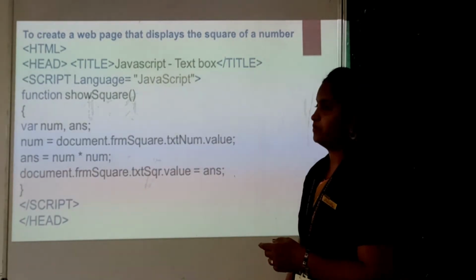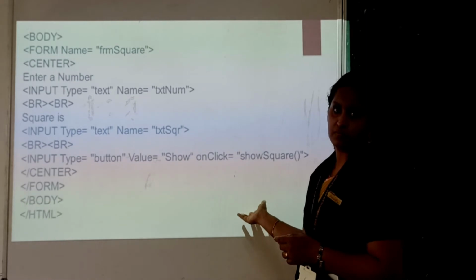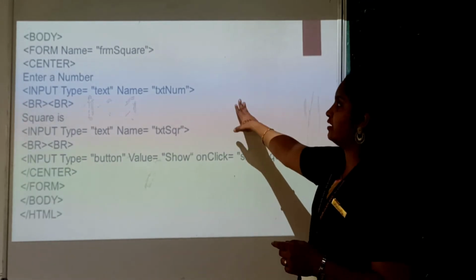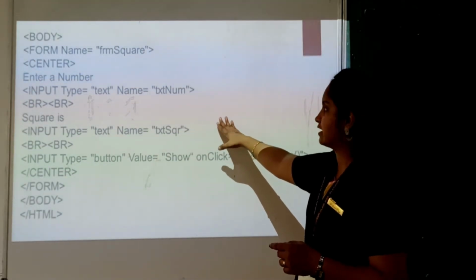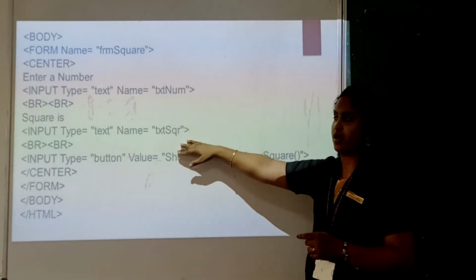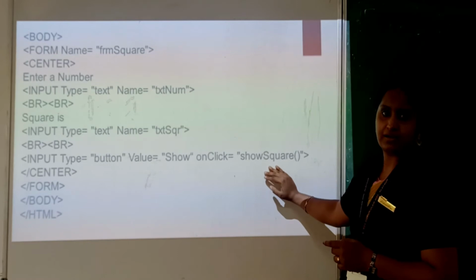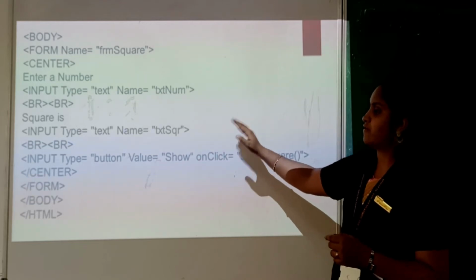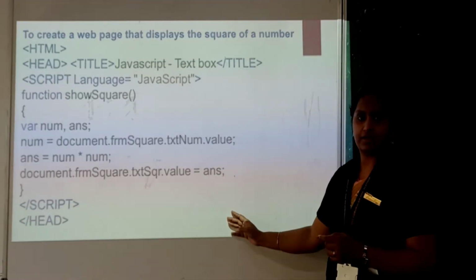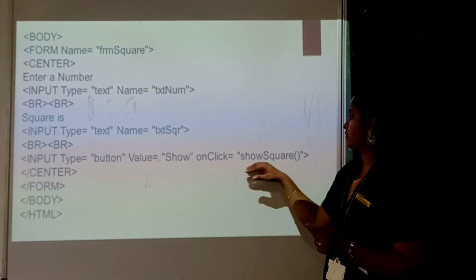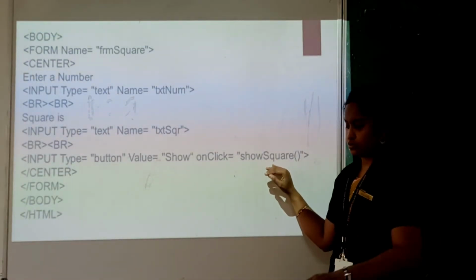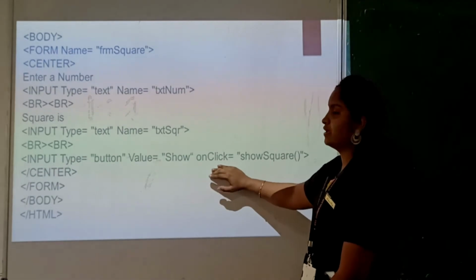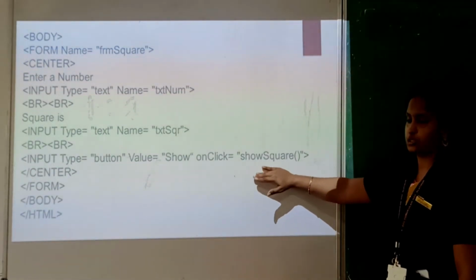So after closing the script, this is the form structure. We have discussed it. Here the form name is form square, and here it is text number, the first text box, second one is text square, and finally the button. So while clicking only, you are calling the function which we have declared. This section is saved in a particular name. Here the function name is show square. So in that button only we are calling the function.